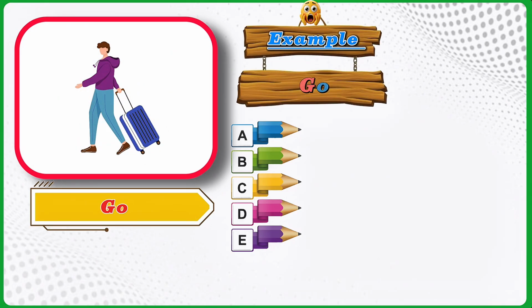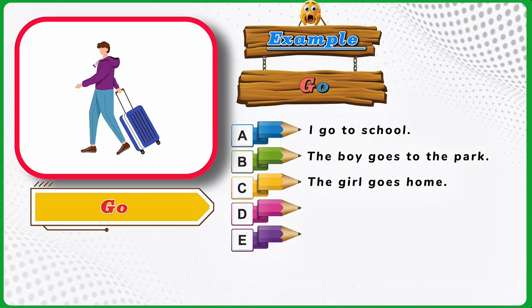Example. Go. I go to school. The boy goes to the park. The girl goes home. My dad goes to work. We go to the store.